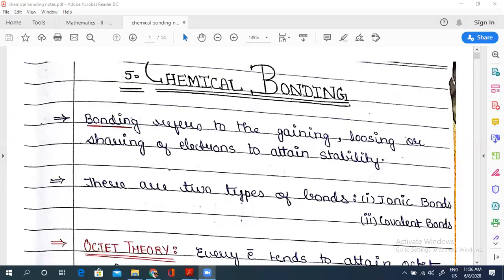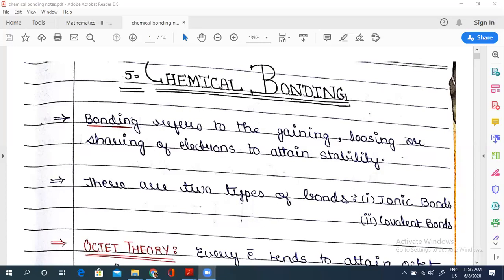Yeah. So chemical bonding, right? Now, before starting this chapter, we have to understand the basic definition of bond. Okay. What is the meaning of bond? Can anyone tell me what is the meaning of bond? If I have to ask, in layman terms, what is bond?